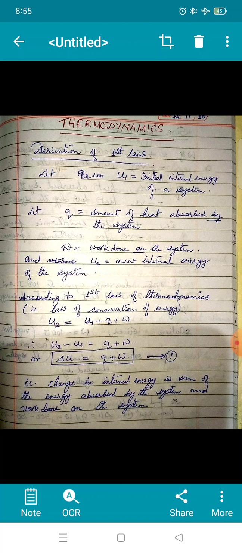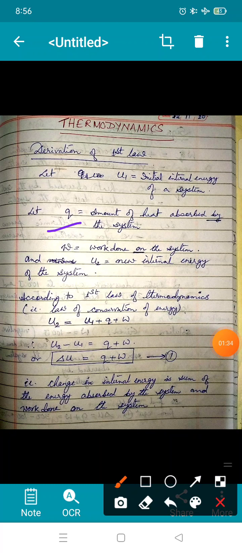Now since we are talking about thermodynamics, you can understand we are talking about heat gain and heat loss. Now if you are heating a system, let Q be the amount of heat absorbed by the system. That means you are supplying heat. And when you are heating, some amount of work can be done, and that is work done on the system. Now after you perform all these things, you heat the system, you do some kind of work, then what will happen? The internal energy of the system will change. Let the new internal energy or the final internal energy be U2.